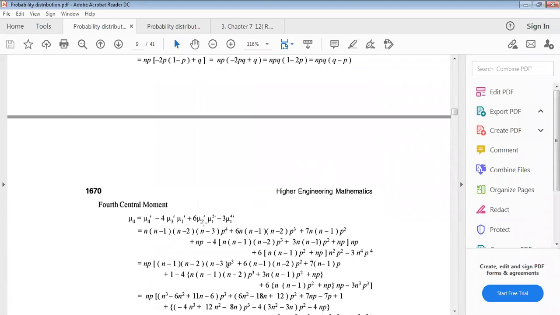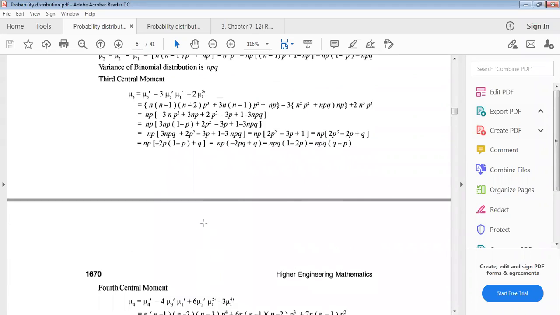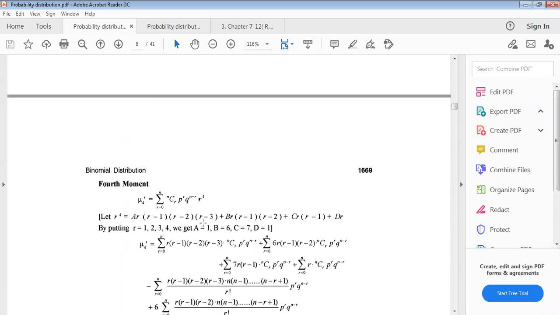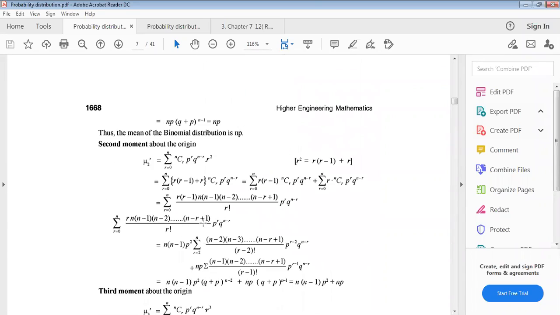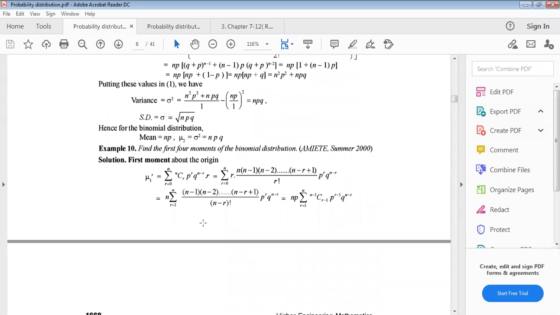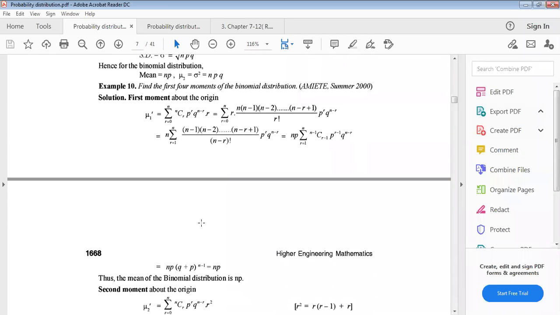Then calculating four central moments and four raw moments. This is very important for us. Calculating, finding the first 4 moments. That means the first 4 moments will be about the origin, or raw moments, and the other is central moments, or corrected moments, or moments about the mean. Remember it.